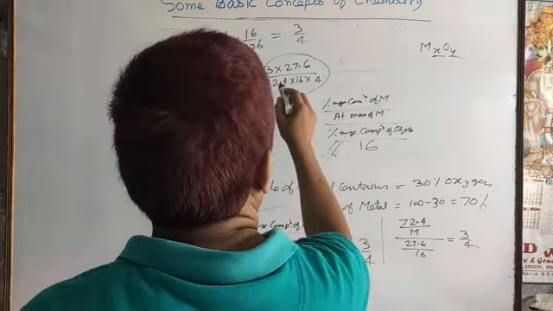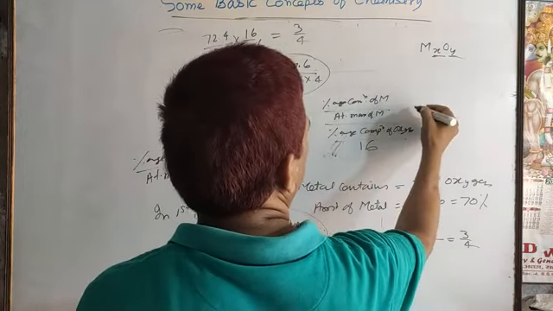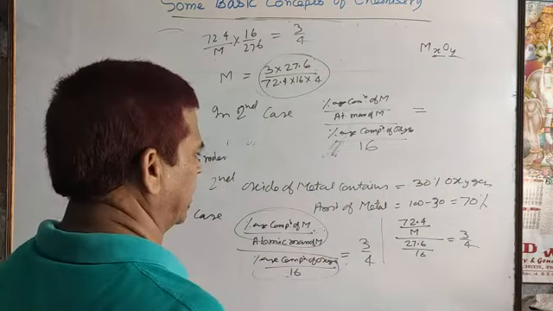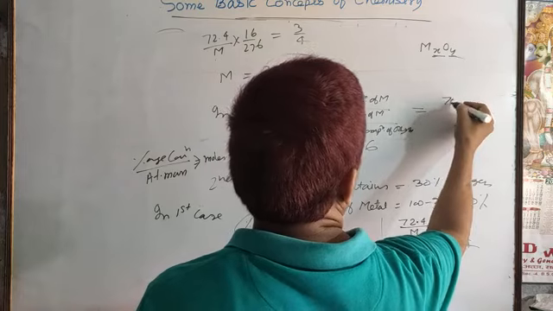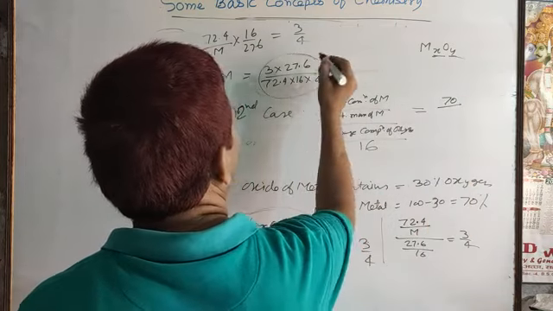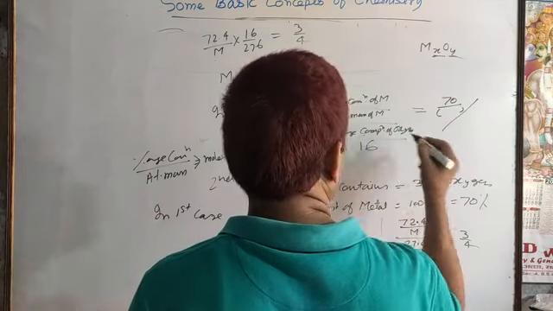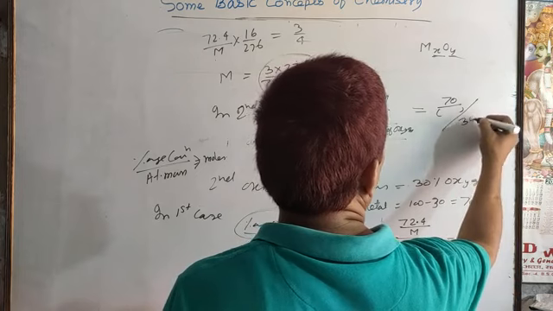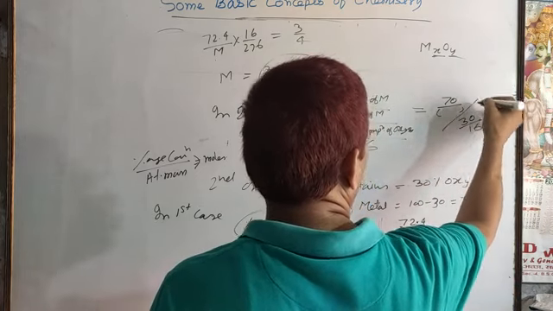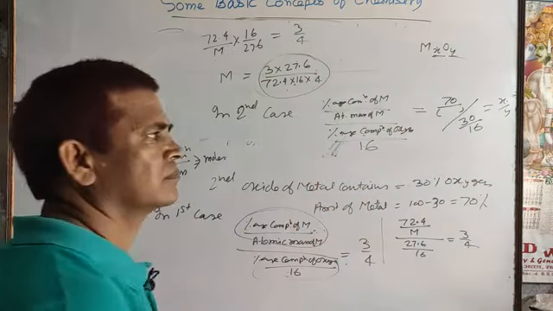So here the atomic mass of the metal is already calculated. So just you find the percentage composition of metal. In the second case, what you observe, the metal is 70%, and the oxygen here is 30%. So what ratio comes now, x by y, that is the formula.